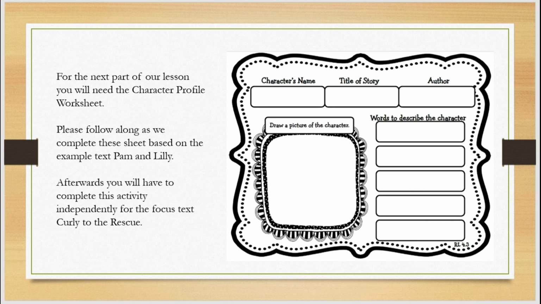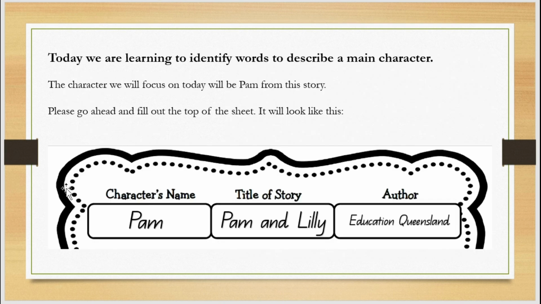You'll need to follow along with me from this PowerPoint, and we're going to be focusing on the character of Pam from this example story. The first thing that you're going to need to do is fill out the top section of that sheet. So you need to put in your character name, the title of the story, and the author. I've put in Education Queensland because this is actually a C2C text that I've used so that I could share it with everybody by printing it or putting it up on our OneNote. So go ahead, do that. Pause this video if you need while you work, and then press play once you're ready to move on.